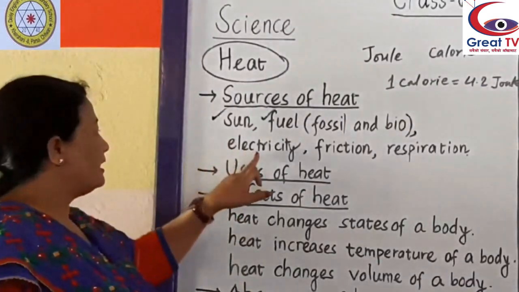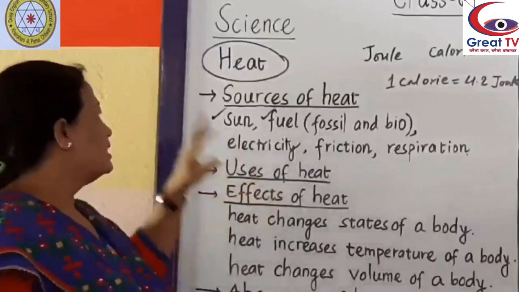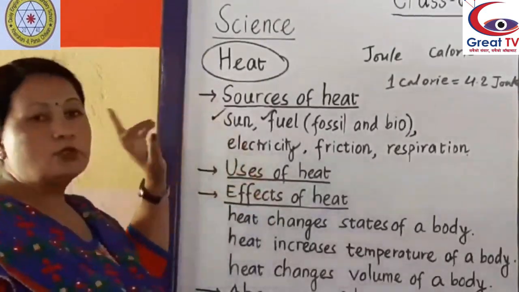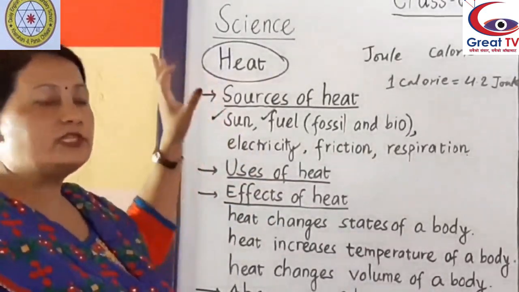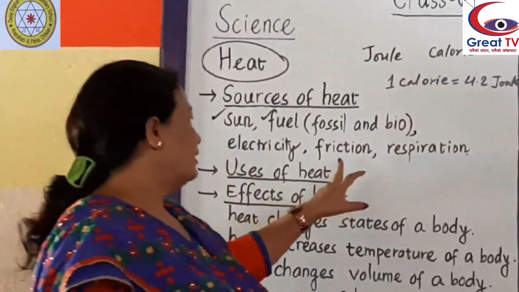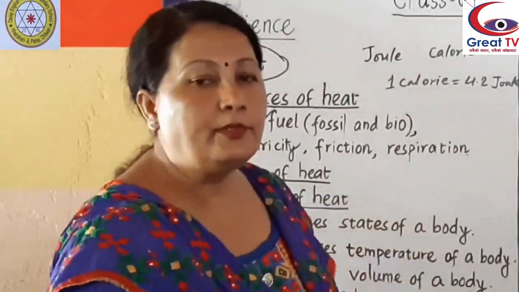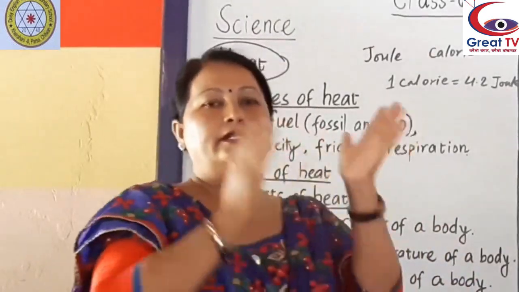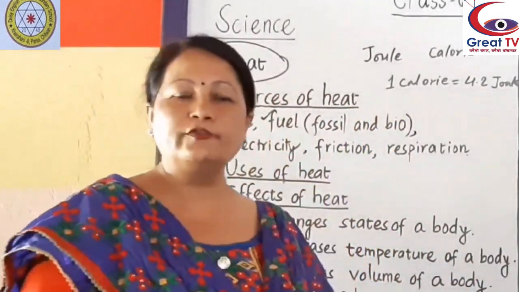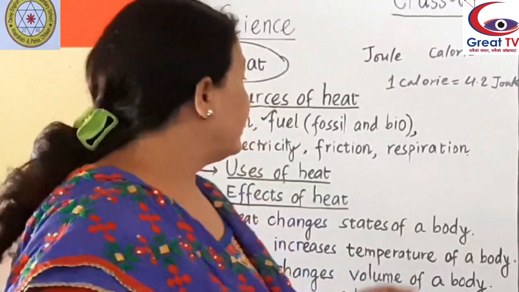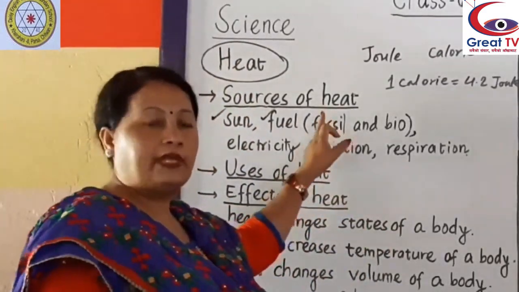They are electric appliances. So electricity is also a source of heat which is very useful in our life. Now the next source of heat is friction. Rub your hands together and touch your cheeks. What do you feel? Heat. Friction is also a source of heat.